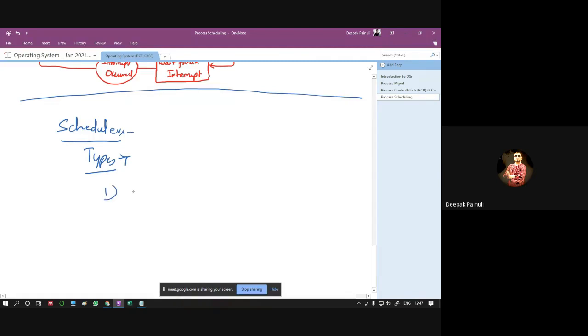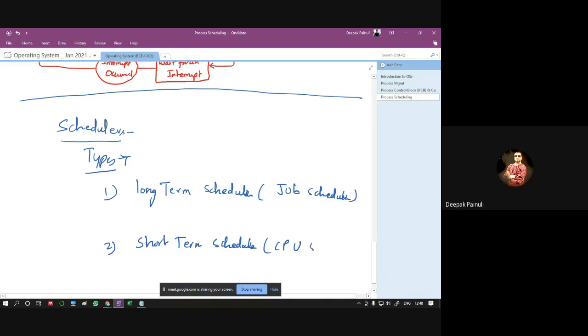First is the long term scheduler, or we can say the job scheduler. And second we have the short term scheduler, or CPU scheduler.